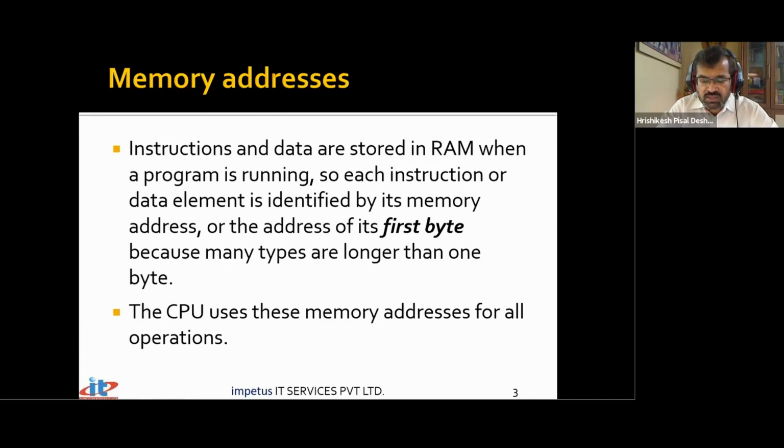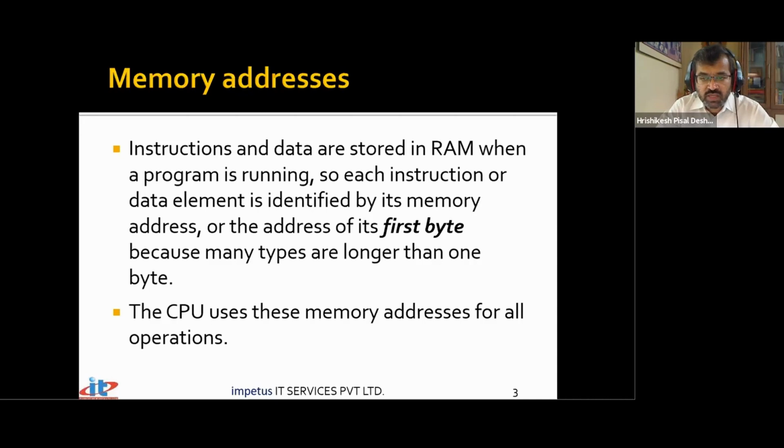So what does the system have to do? It has to identify and fetch the data which has been identified by this identifier called A, because A is a variable. It is referring to some location in the memory. So it will have to fetch the value at that location. Likewise, the name B is also given to some memory location, so it will also have to fetch the value at that particular memory location. Then these two values have to be added and the result has to be stored at a location which has been identified by the name called C.